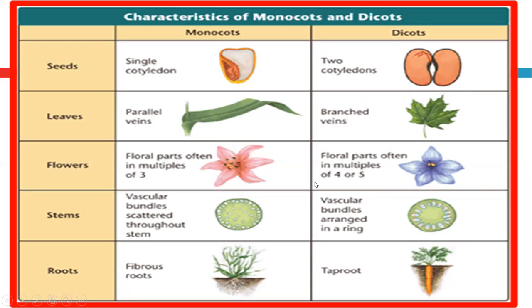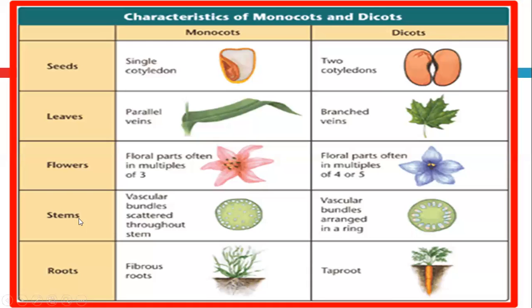And this is very common in your exam, to differentiate between monocots and dicots. They ask why this is monocots, why that is dicots, in multiple choice questions. Many come on this. But flower parts in monocots are multiples of 3. So you find them with 6 petals or stamens, or 9 petals or stamens, or 12 petals or stamens, a multiple of 3. But flower parts are often multiples of 4 or 5 in the case of dicots.